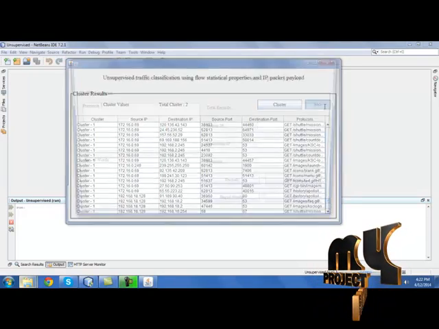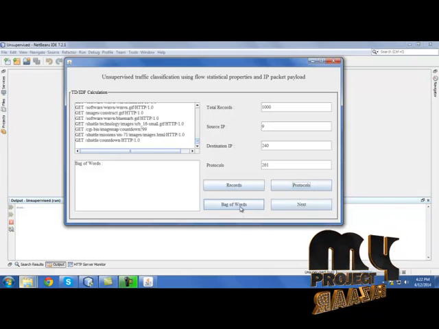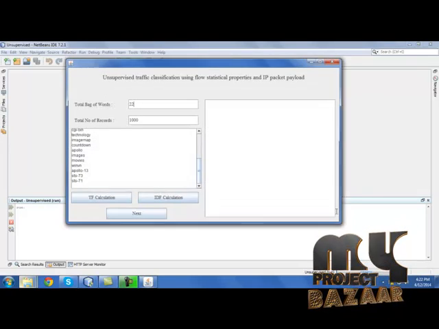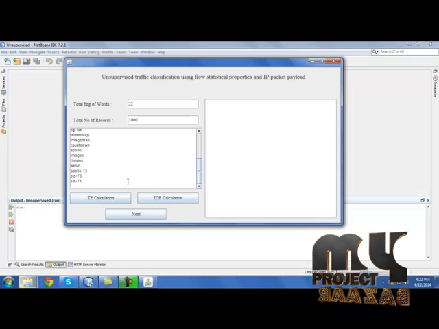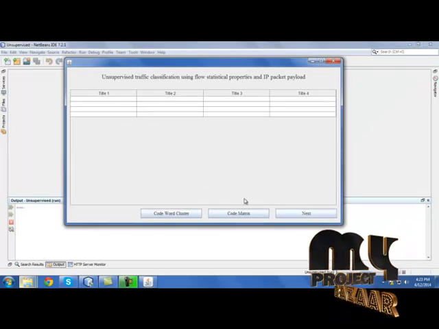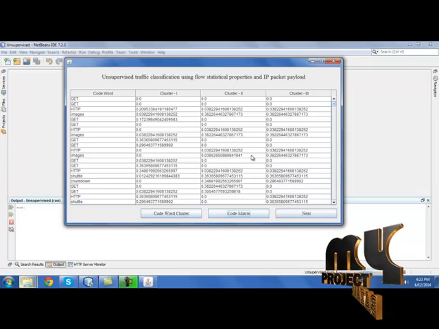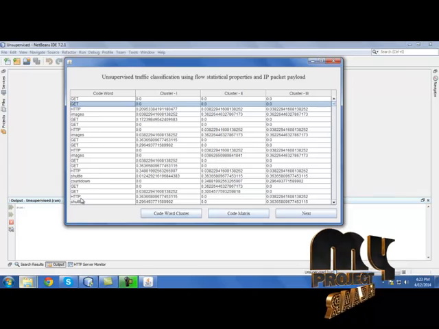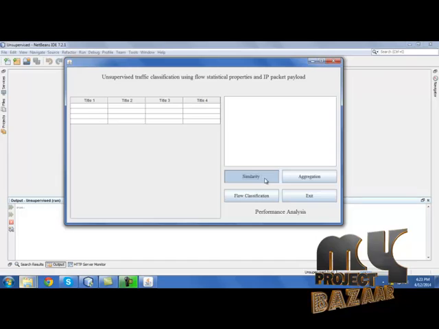Then click next. Select records and identify protocols. Then we need to extract bag of words from these protocols. Click next. Now we need to calculate term frequency and inverse term frequency. Extract code word clusters, then code matrix. So the code word clusters and code matrix have been extracted now for each and every code word. Then click next. Based on the code word matrix and the clustered results, we need to identify similarity.